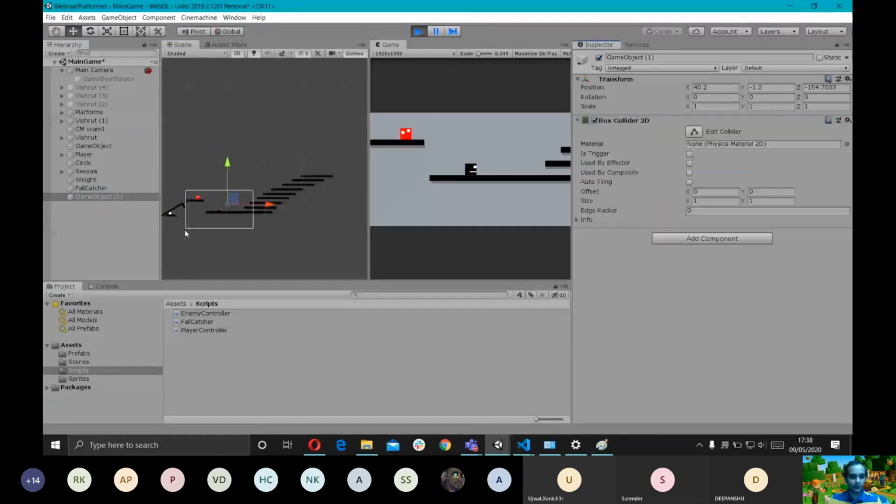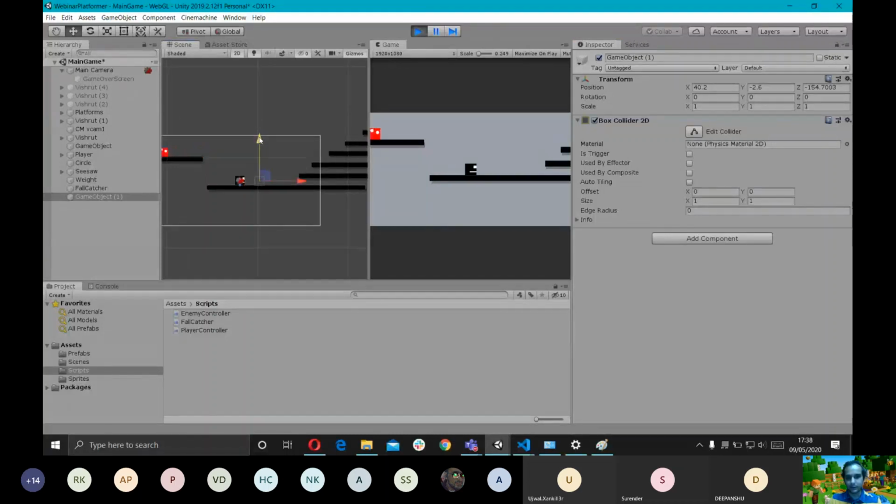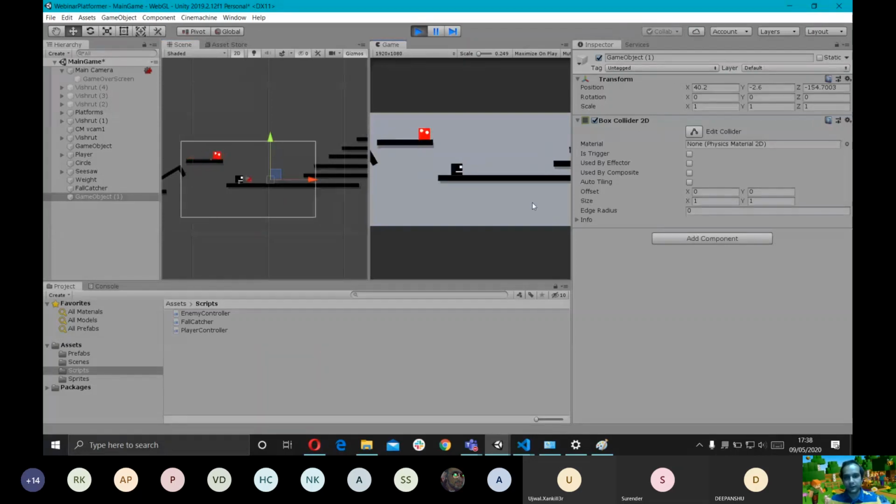I'm going to show you guys something. I'm gonna create a collider here, and when the player collides with this collider, I want it to activate these three game objects. Like we did with the fall catcher, we were destroying and enabling other game objects. Right now, we just want to enable game objects. But if it's a normal collider, as soon as I hit it, I'm gonna get stopped here, right? And we don't want that. We are just using it sort of as a trigger. So I'm just gonna enable is trigger right here. What you can see is I can now walk through the collider, but we can still catch the collision using a different function called OnTriggerEnter. Okay, so I'm gonna come out of play mode.